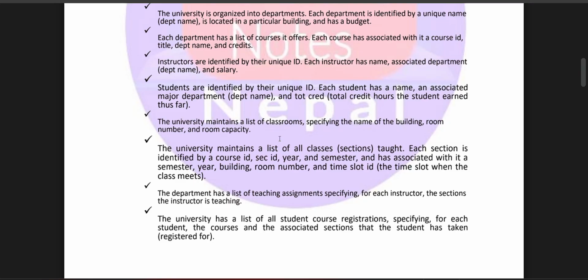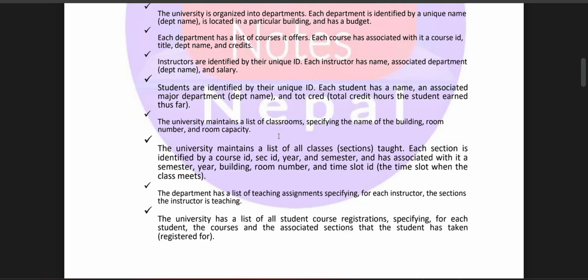The university maintains a list of all class sections taught. Each section is identified by the course ID, section ID, year, and the semester associated with it. It also has a semester, year, building, room number, and a time slot ID of the time slot when the class meets. The department has a list of teaching assignments specifying for each instructor the sections the instructor is teaching.